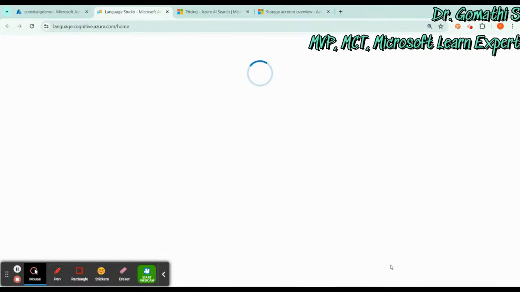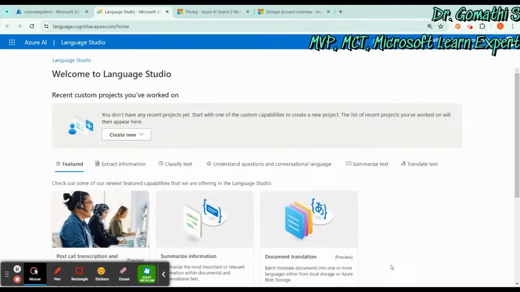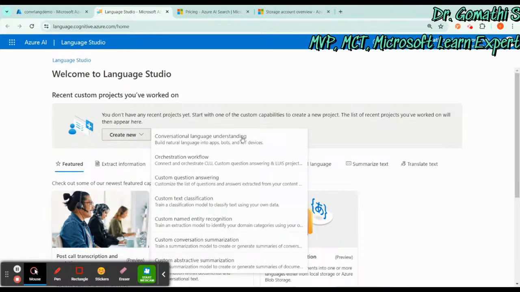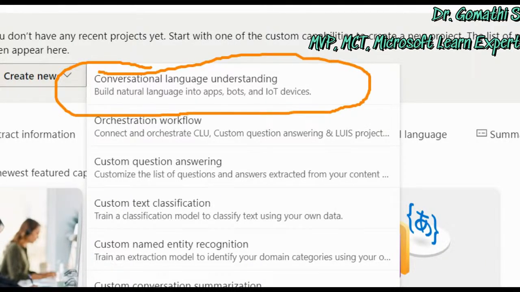language.cognitive.azure.com. So this is the place where you have to go ahead, and from here we are going to create this intent, entity, whatever I told, right? So all these things we'll be creating. Okay, so here you can see, either you can just click on this create new. Okay, and you can see conversational language understanding. So you can find it here, that it shows build natural language into apps, bots, and IoT.